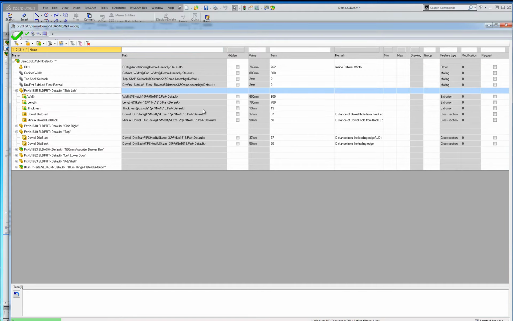Once rebuilt, the modification on the gable is once again aligned with the shelf. Let's reopen the variable manager and return the part to its original value.